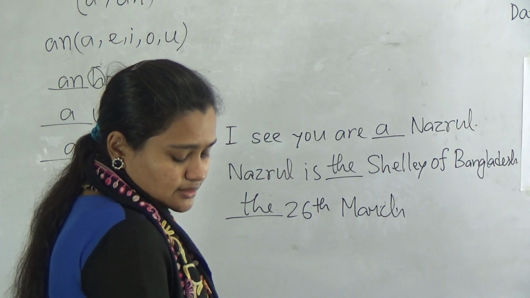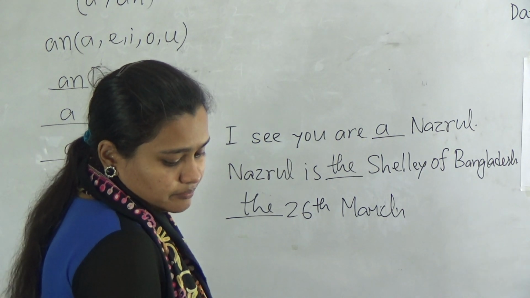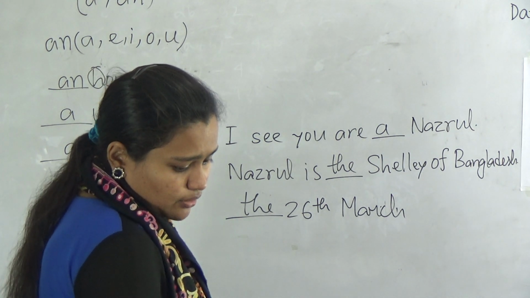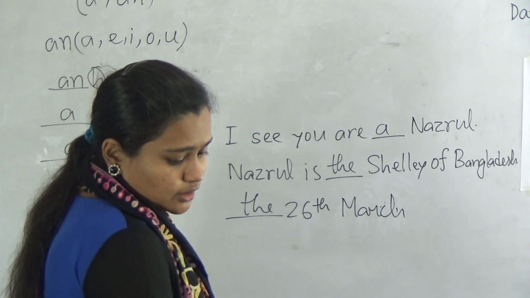So today is the review of articles, and we also use "the" when we try to show comparison between two things.